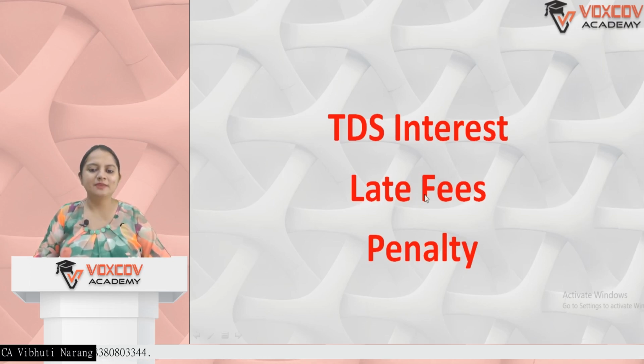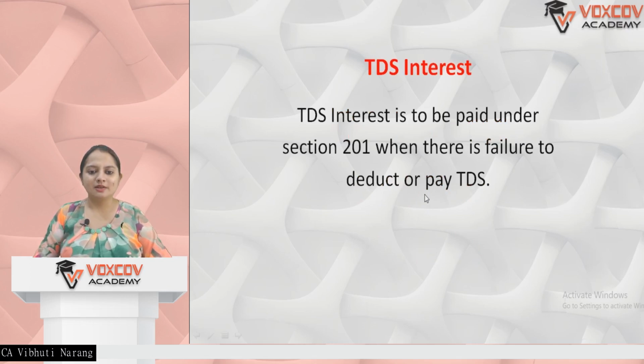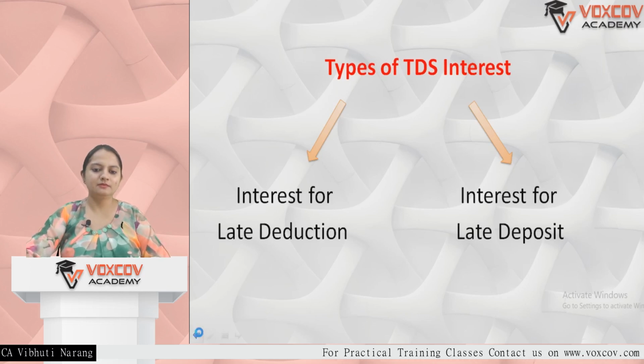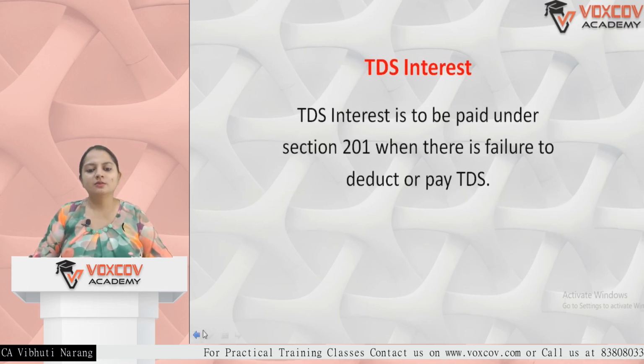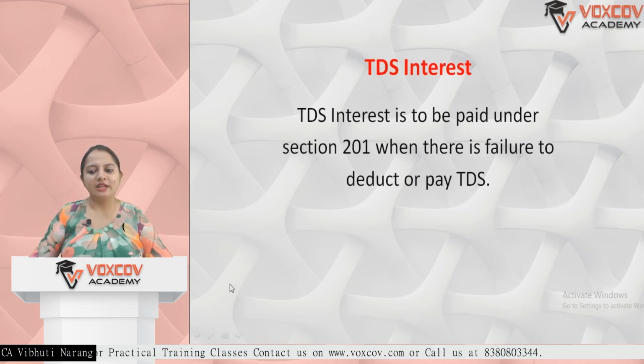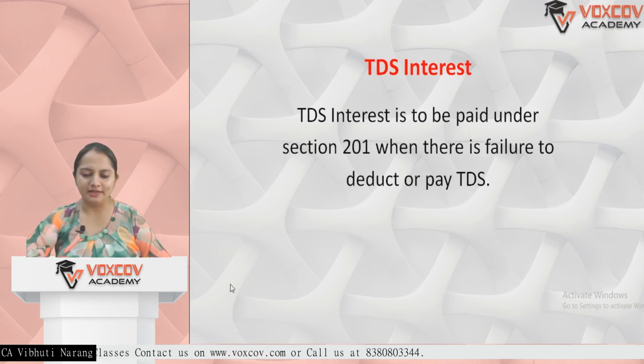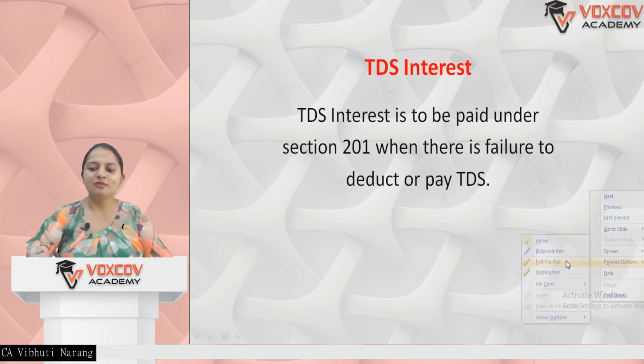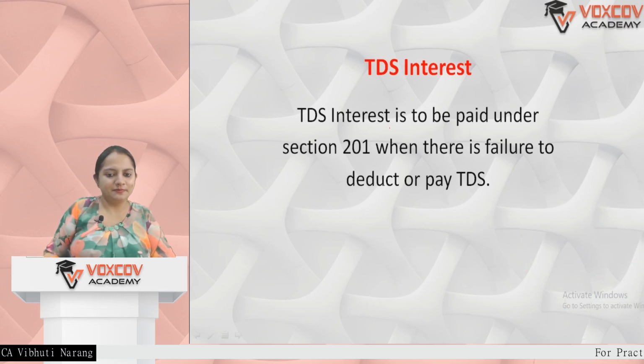So let's begin. First thing we need to understand is what is TDS interest. TDS interest is to be paid under section 201 when there is failure to deduct or pay TDS. As we all know, we are liable to deduct TDS at the time of bill or payment, whichever is earlier.